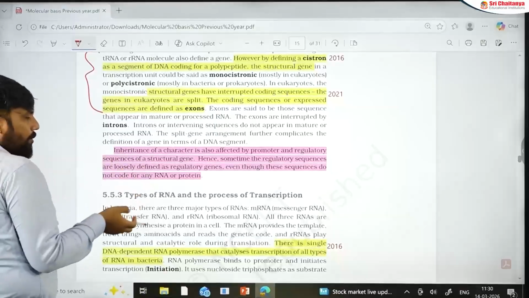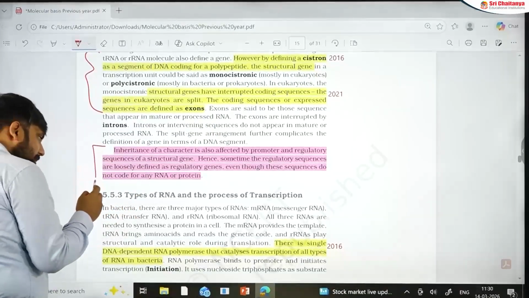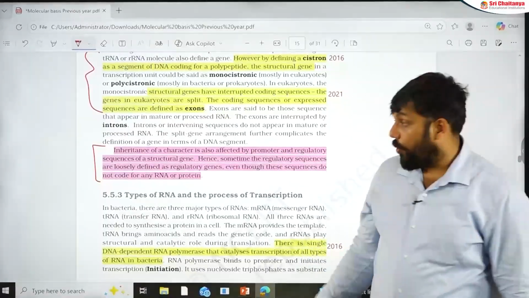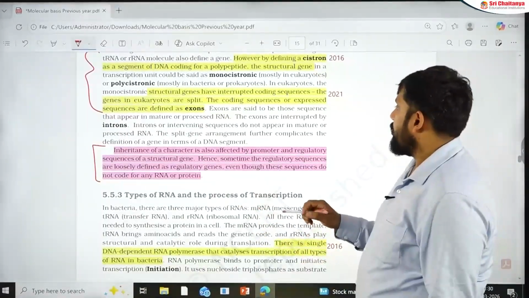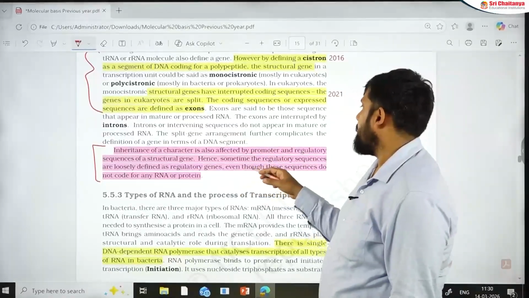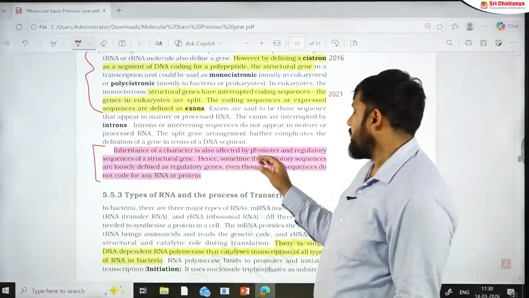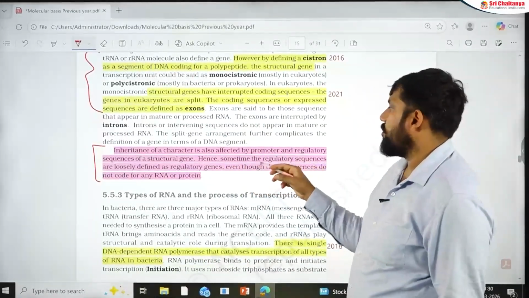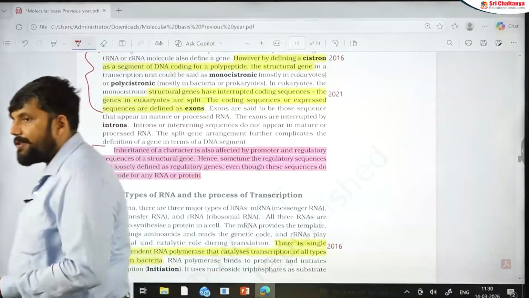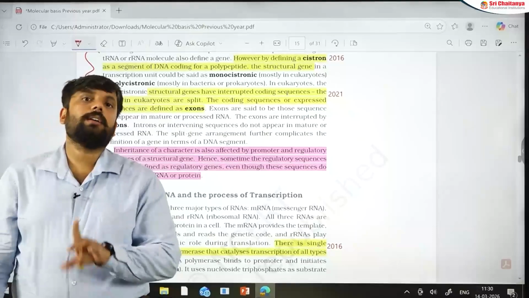Monocistronic, polycistronic, I'm not going into the semantics of them. Just see this paragraph. It has not made questions in NEET yet, but in old papers it has appeared. So inheritance of a character was also affected by the promoter and regulatory sequence of a structural gene. Hence sometimes regulatory sequences are loosely defined as regulatory genes, even though these sequences do not code for any RNA and protein.